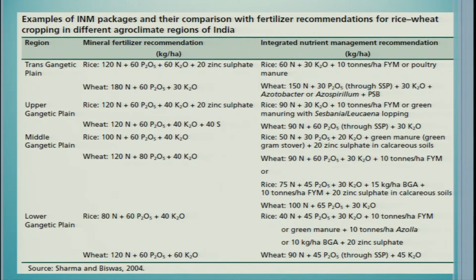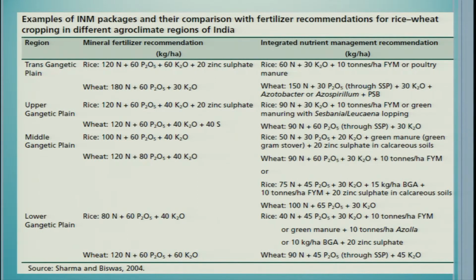Then how it should be applied in an integrated fashion: for rice, you apply 60 kg nitrogen, 30 K2O plus 10 tons of FYM or poultry manure. For wheat, 180, 60, 30 is the recommendation. Then for wheat, 150 plus 30 P2O5 as SSP plus 30 K2O plus Azotobacter or Azospirillum. Then for the Upper Gangetic plain, for rice 120, 60, 40, 20 zinc sulfate, and for rice 90 nitrogen, 30 K2O and 10 tons of FYM or green manuring.